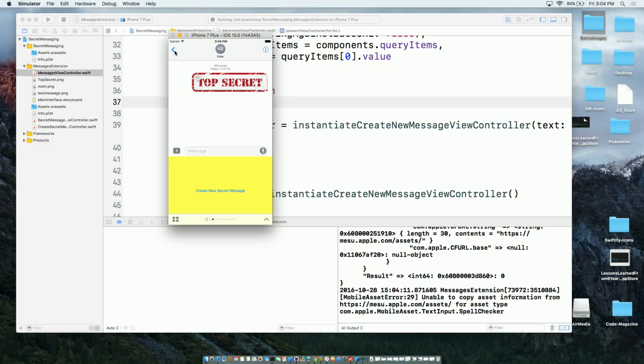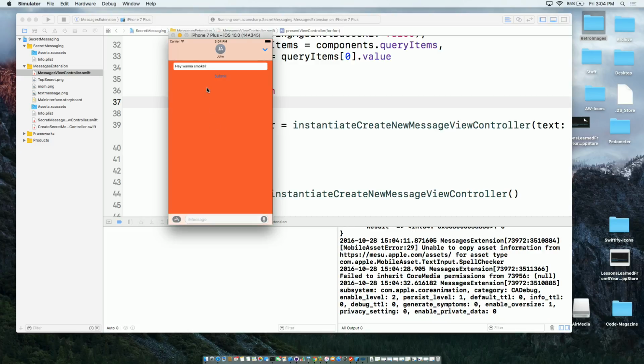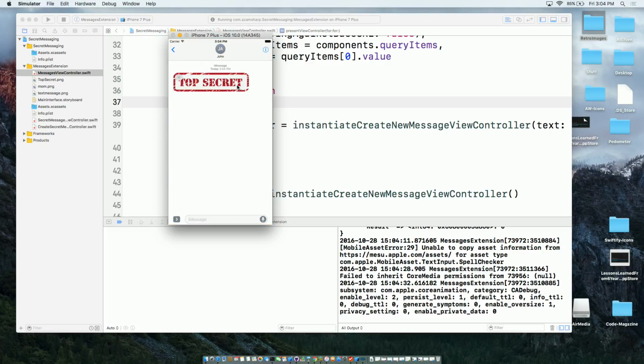All right, here we go. And then Kate is going to receive, John is going to receive that. He's going to click on that because these are the two teenagers. They know what to do, right? And then when you click on it, you can look at that. The value is not appearing in the messages conversation, but through the URL, you are able to pass that. But there's some problem with this, even that, right?